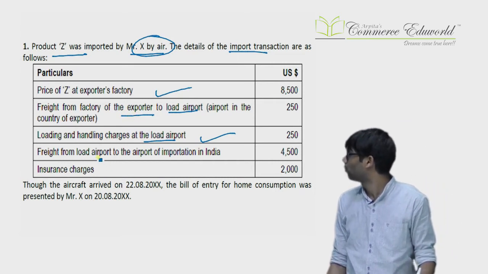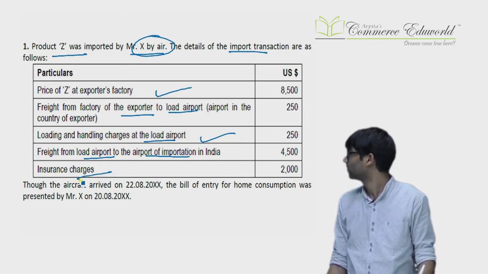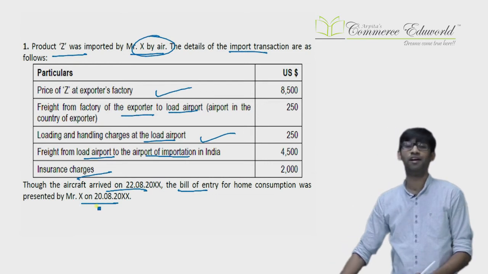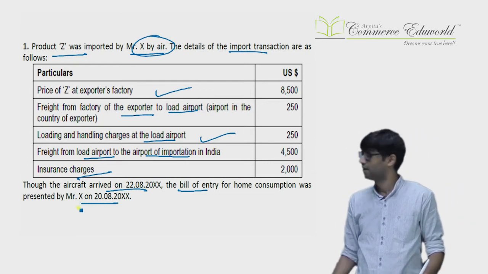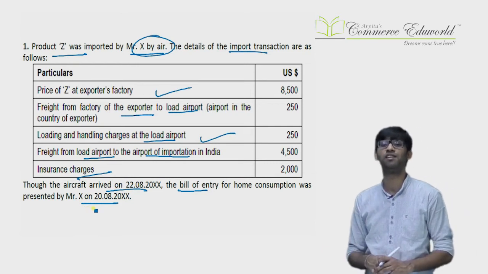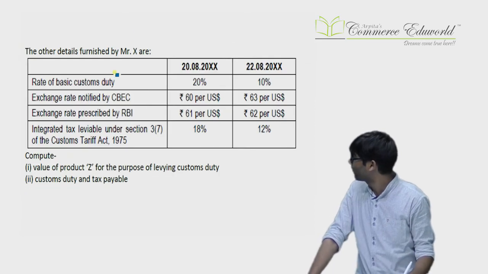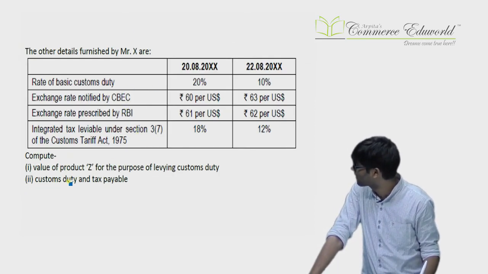Freight from load port to port in India. Now this is actual freight. Then insurance. Aircraft arrived on a particular date. Bill of entry was filed on a particular date. Now arrival of vessel, arrival of aircraft, then bill of entry. This helps us to calculate the rate of duty, the rate of exchange, etc. as per the regular rules. Different rates of duties and rates of exchange are given. Compute the value and compute the duty payable.